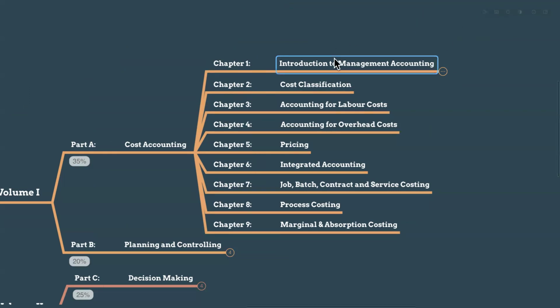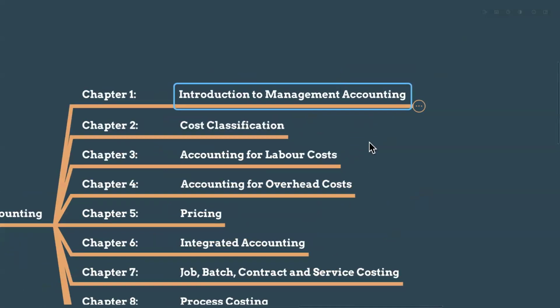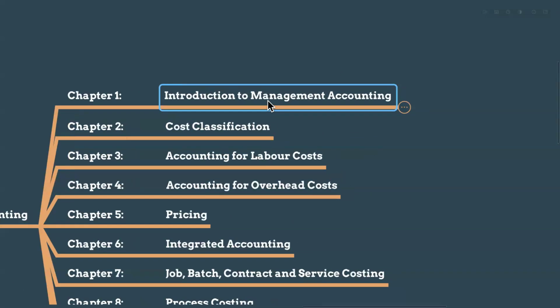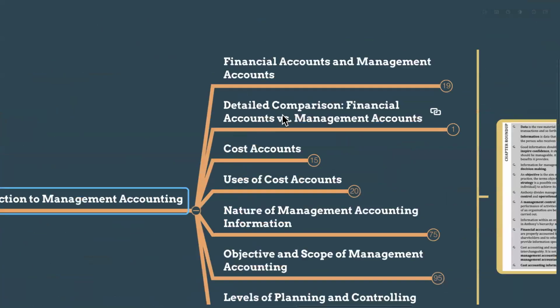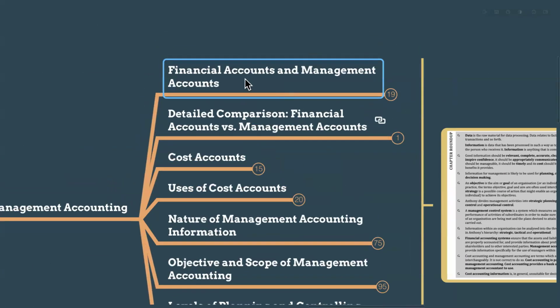And today we are going to discuss the revision questions papers and also the theory areas of chapter 1, that is introduction to management accounting. Again and again I am reminding you, don't think that, okay, about management accounting, I know about financial accounting, so why do I have to learn again. No, the theories are different and the notes are very deep, so you have to understand very carefully each and every note. Then only you can succeed in the exam. It is not another ordinary paper, it is CA, right? That being said, let's go with the introduction to management accounting. Here we are going to cover financial accounts and management accounts, and a detailed comparison.